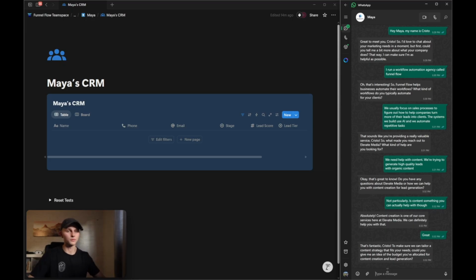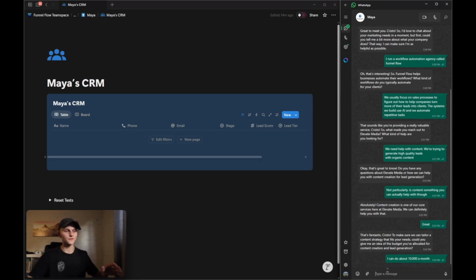Now, this step is really important because what Maya is trying to do is understand, is this lead even qualified? Because if this lead is qualified, Maya's going to try and book this lead in for a call with the team. Now, the way that Maya is set up is she's going to look for leads that have a minimum budget of at least 7,000. I know that because I built Maya, but if a lead comes through and isn't willing to give a budget of at least 7,000, Maya isn't going to try and book them in for a call because they're not a qualified lead. But I want to show you what it looks like to book in a call with Maya. So I'm going to pass through as a qualified lead. I'll say I can do about 10,000 a month.